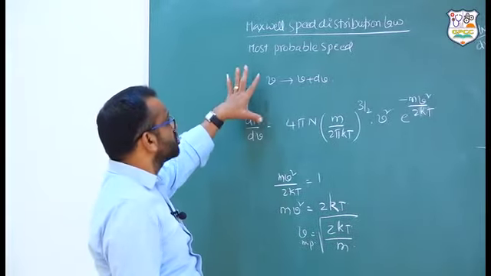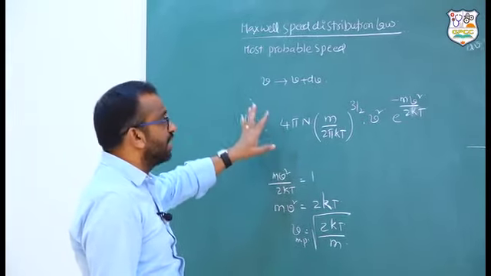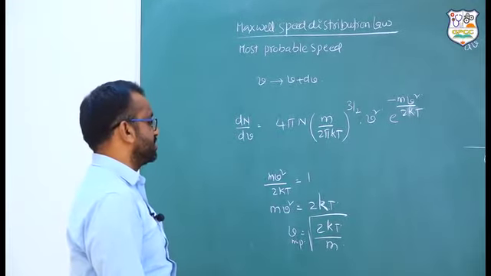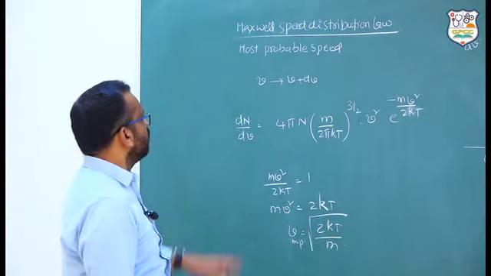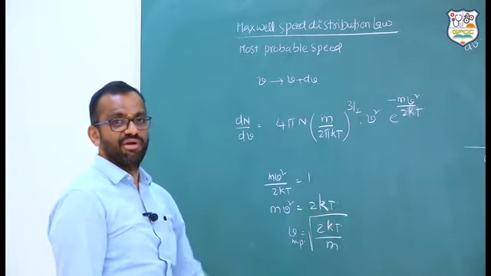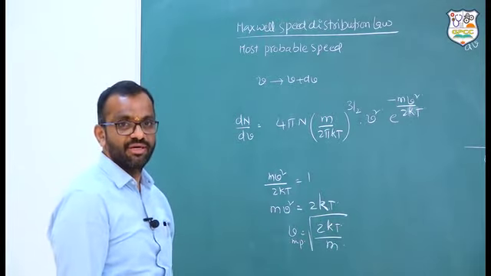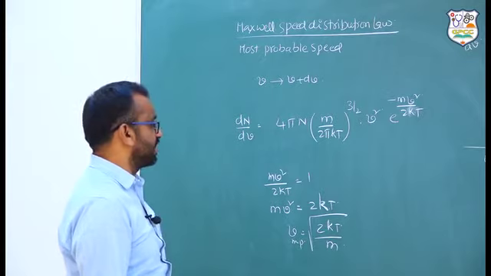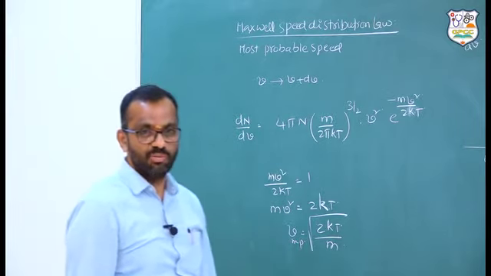Next, what is the most probable speed? How can you estimate the most probable speed by using the temperature and so on? The most probable speed, as we discussed earlier, is the one that is repeated the most number of times. But in the case of gas molecules, many gas molecules are given. How can you find out the most probable speed?